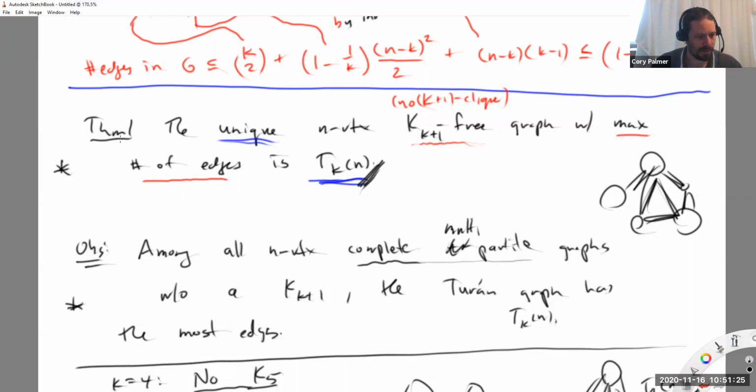There are something like 10 different proofs of this theorem using all kinds of different techniques. Hopefully I'll have a chance to teach you some of them if you have another course with me here or there.